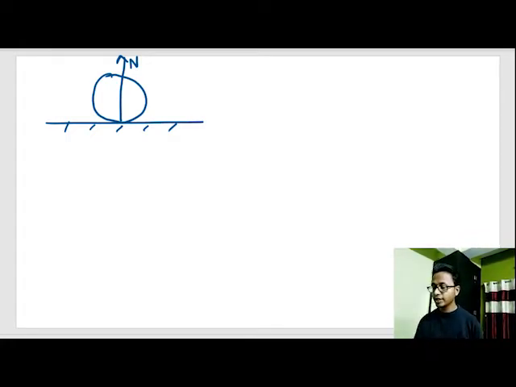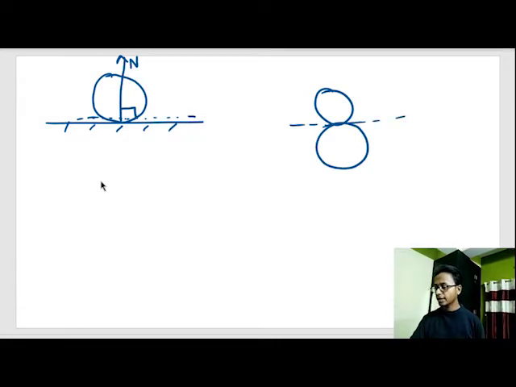See this circle out here. At the point of contact, the tangent at the point of contact is perpendicular to the normal force. The tangent at the point of contact with the ground is equal to the tangent of the ground, and that tangent is perpendicular to the normal force. Similarly, if two balls collide, the tangent out here is equal to the tangent out here. That means normal force will be in this direction and normal force will be in this direction.